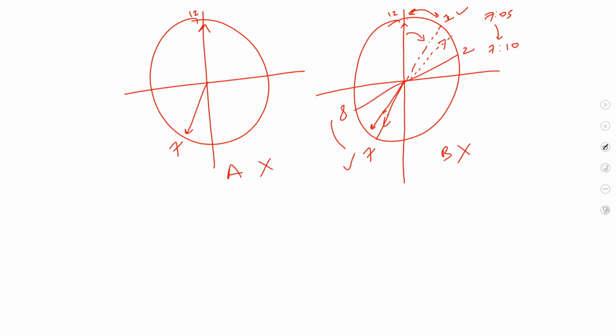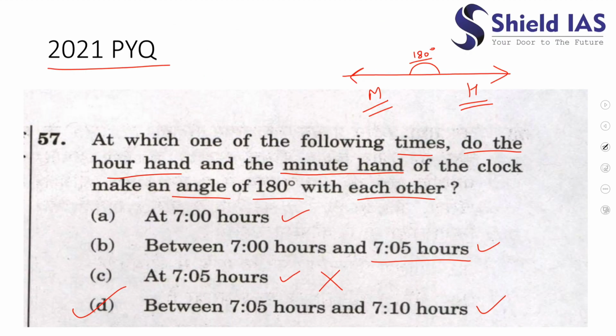So definitely at some instant the minute hand would come directly diametrically opposite to the hour hand. In this interval both will make 180 degrees at one time. So the correct answer to this question is option D.